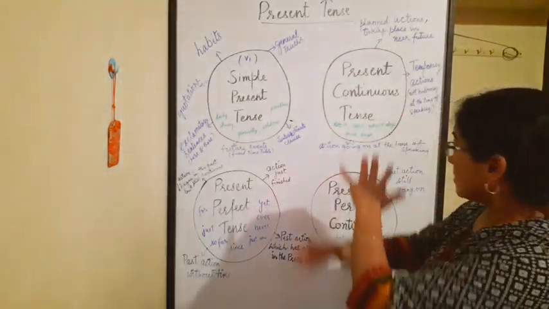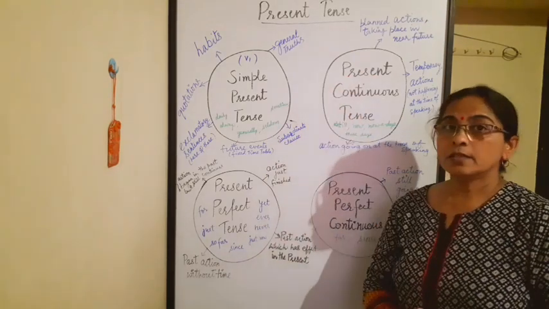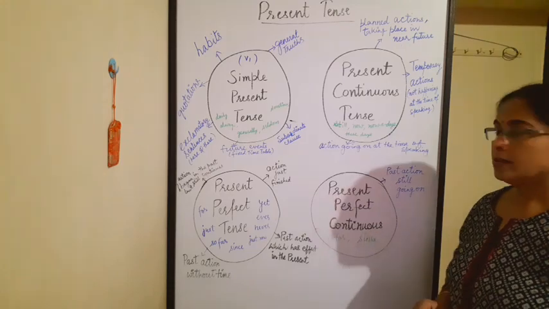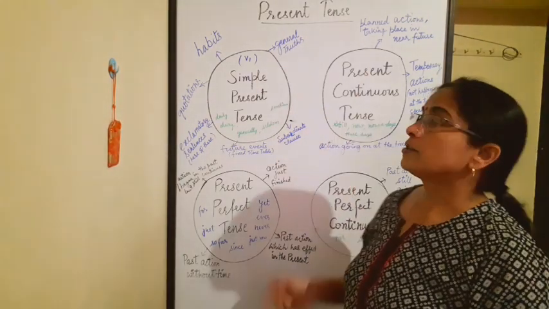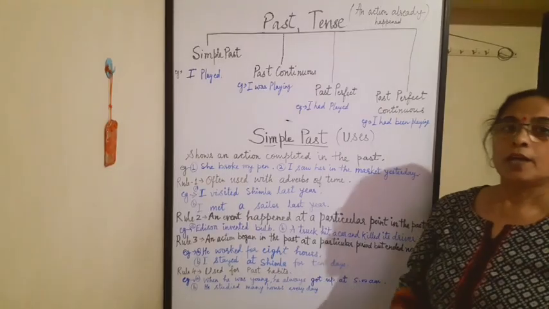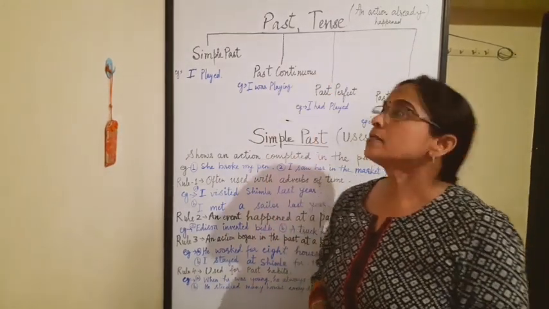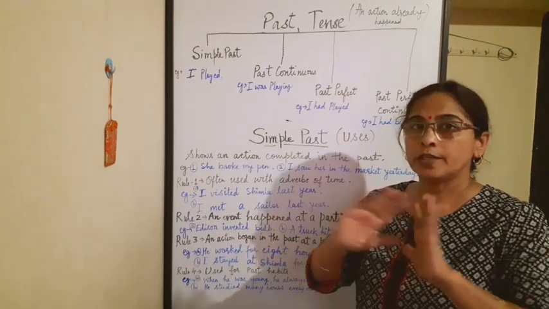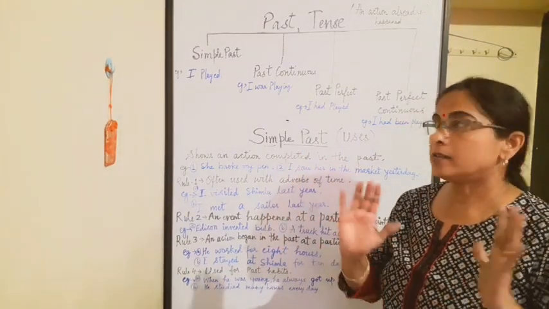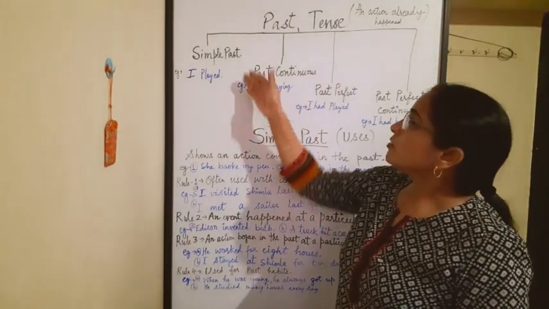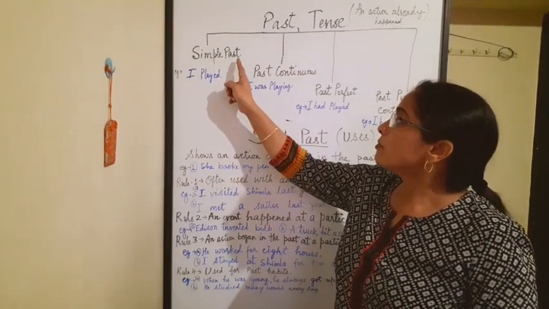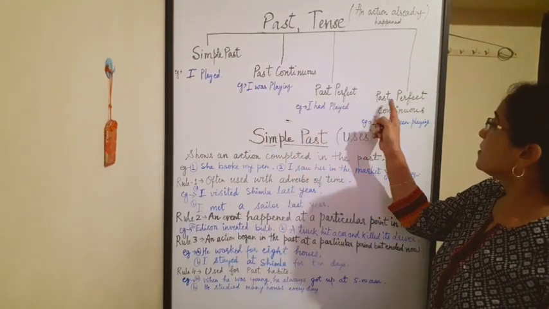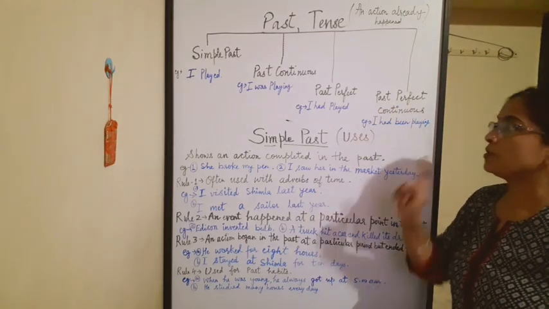So these are all parts of present tense. The words which are used here are for and since. Now next is past tense. Past tense shows an action already happened, which has already occurred. It also has 4 parts: simple past, past continuous, past perfect, and past perfect continuous.